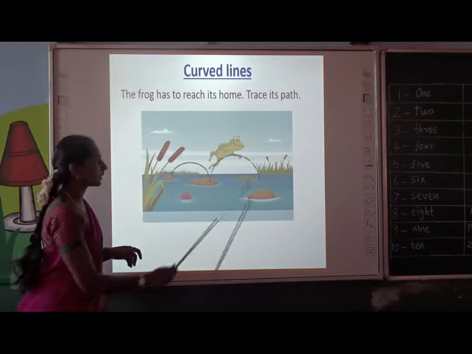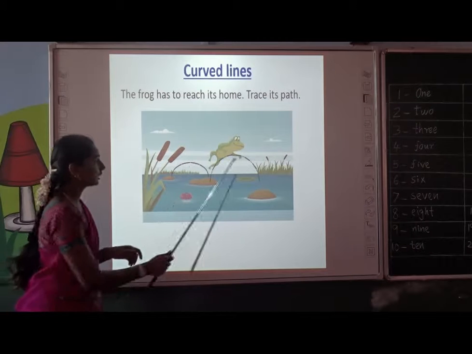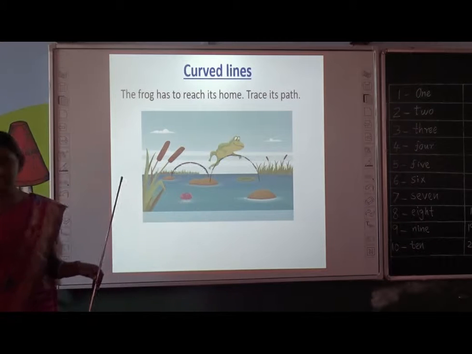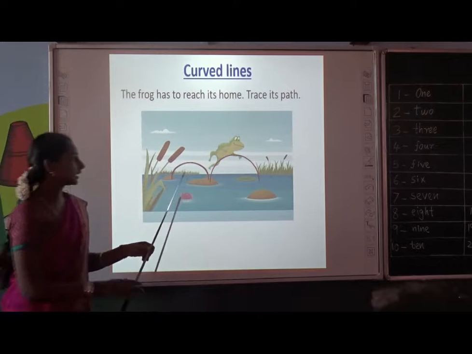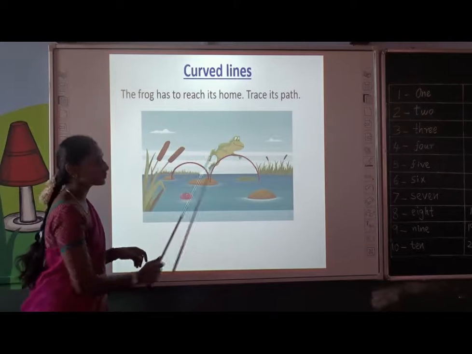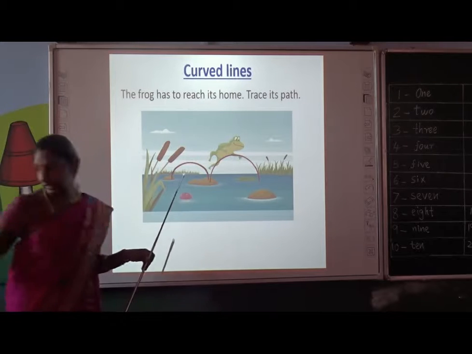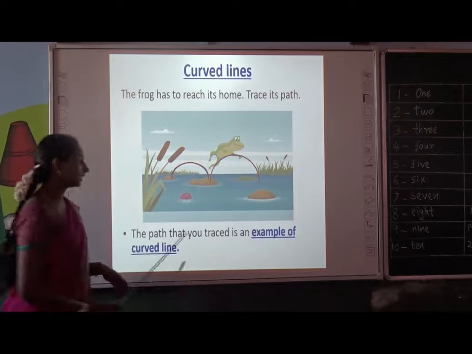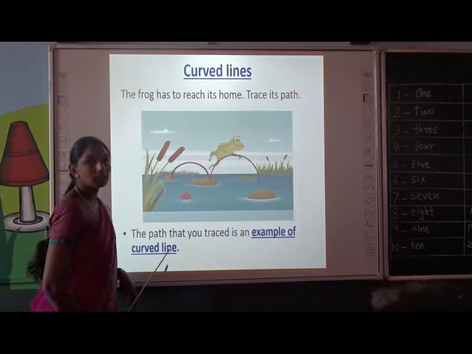Can you trace its path, children? Can you see dotted lines? Can you trace it? Yes. See the traced red color lines. Is it straight or curved? Yes, the frog's path is a curved line. Yes, the path which we traced is an example of curved line.